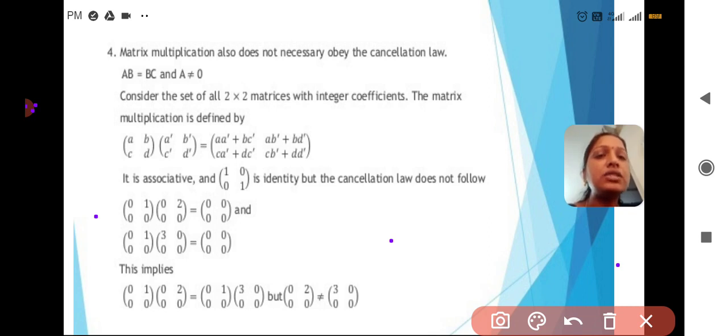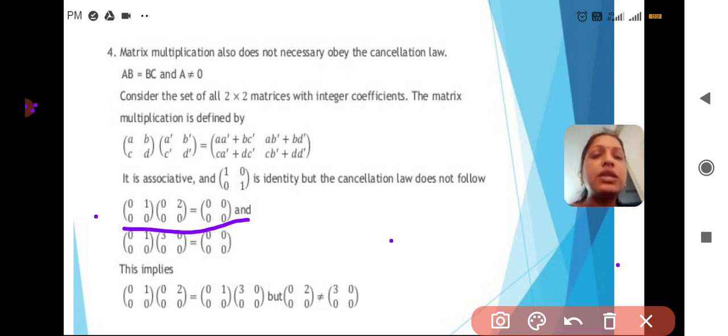And (1, 0; 0, 1) is the identity. This 2 by 2 matrix is the identity. But the cancellation law does not hold. Why does this not hold? I will explain through an example. This is the example. See here.